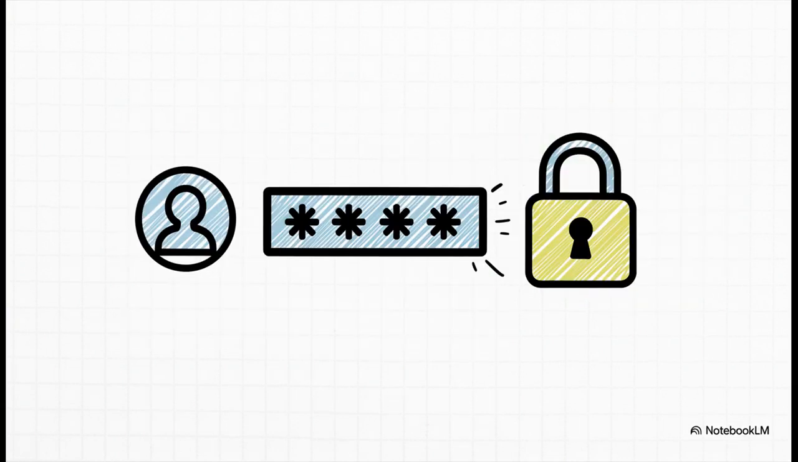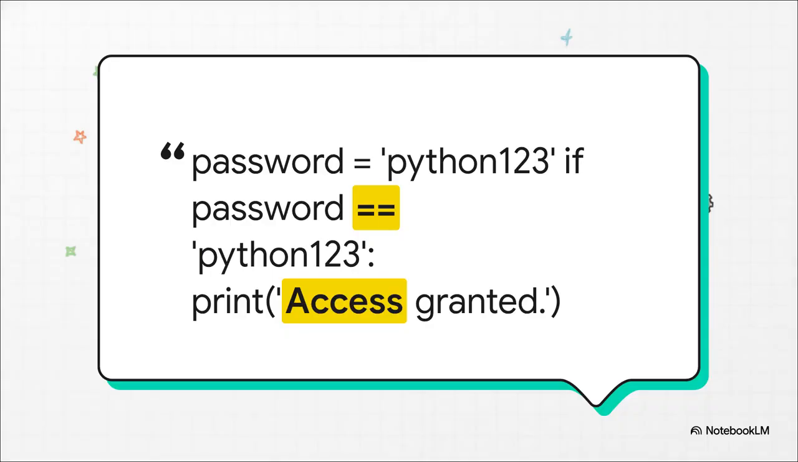All right, let's try another one, something you probably do 10 times a day. A password check. We need to see if the password a user typed in matches the correct one. Here we go. We've got a variable called password. Now look really closely at the condition. If password equals Python123. See that? Two equal signs. This is super important, and it trips up almost everyone at first. A single equal sign assigns a value, but a double equal sign compares two values. It's asking, are these two things exactly the same? Just remember, one equals to set, two equals to check.